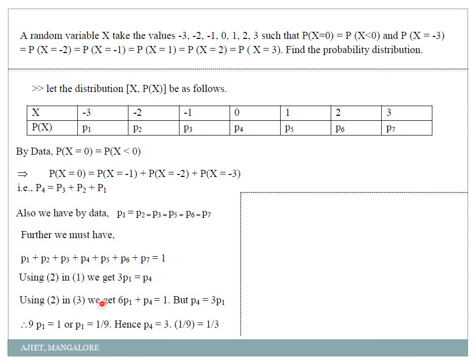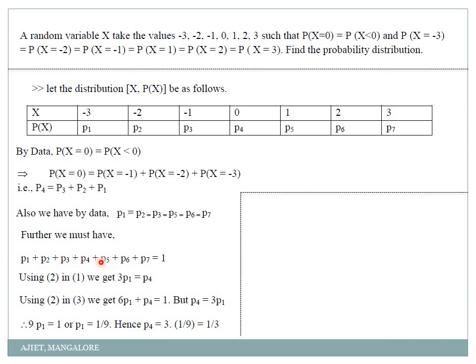So from this we'll get the value of P1, and one more condition. Next I'll use my second condition in the third one. This is my third condition. So P1 equal to P2 equal to P3 equal to P5 equal to P6 equal to P7. Here you will substitute P1, P2 is nothing but P1 again: 1P1, 2P1, 3P1, 4P1, 5P1, 6P1.